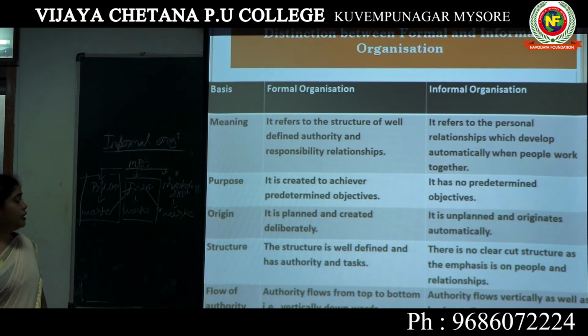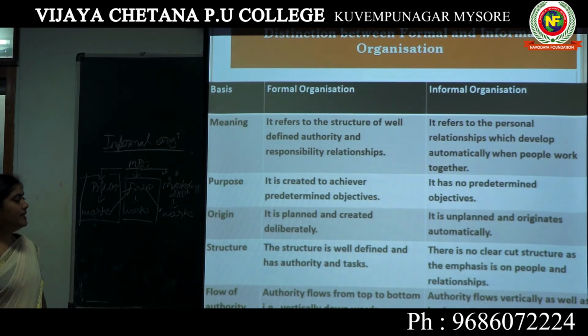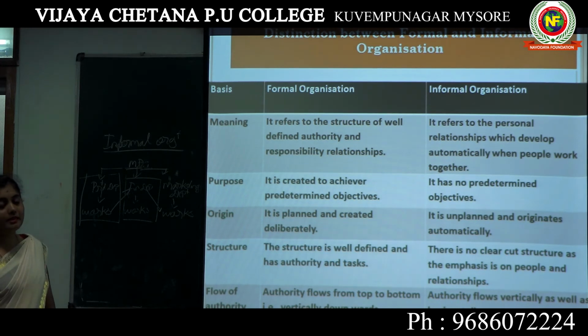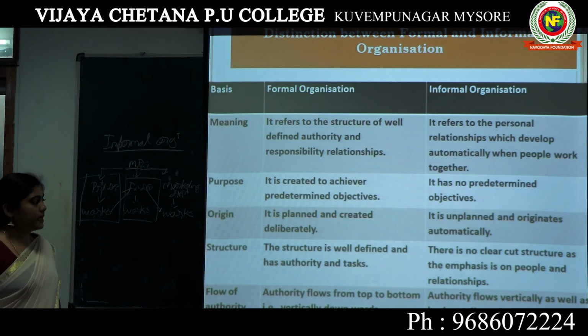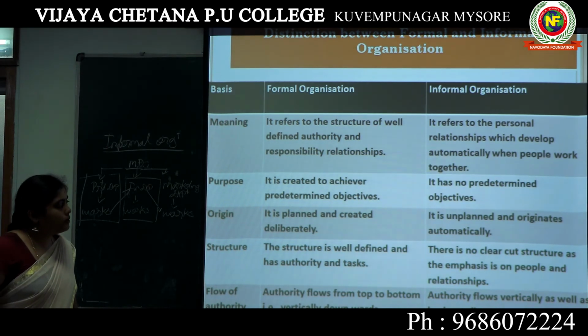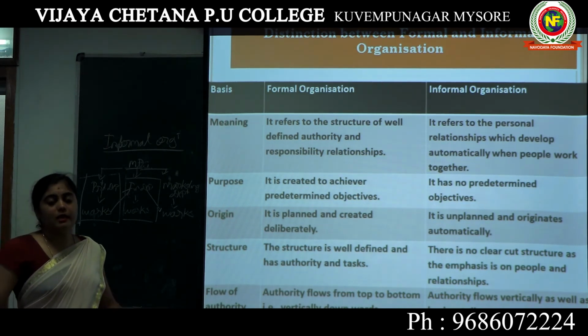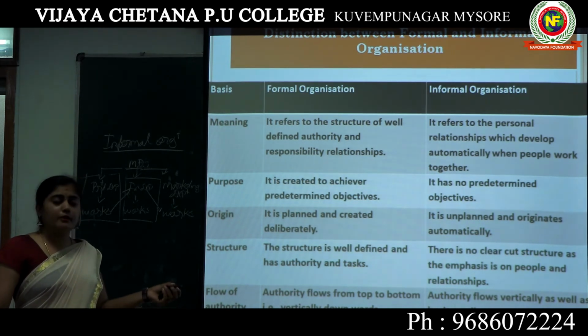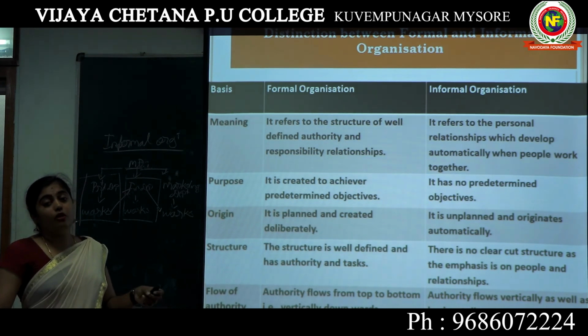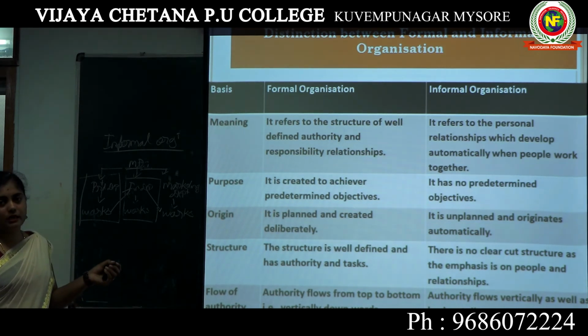The next one, on the basis of origin. The formal organization is planned and created deliberately, according to a structure or a plan, so the work is carried out accordingly. But the informal organization is unplanned and originates automatically. Plans are framed automatically and work is carried out automatically. But in a formal organization, everything is clearly defined.